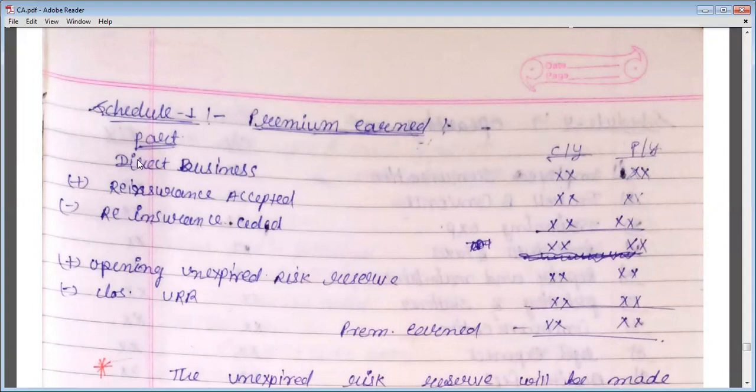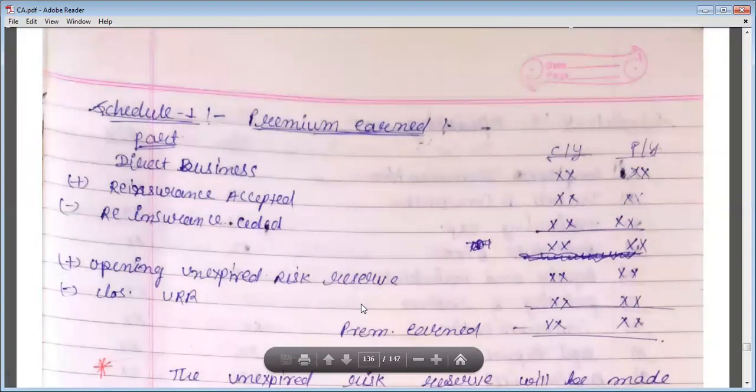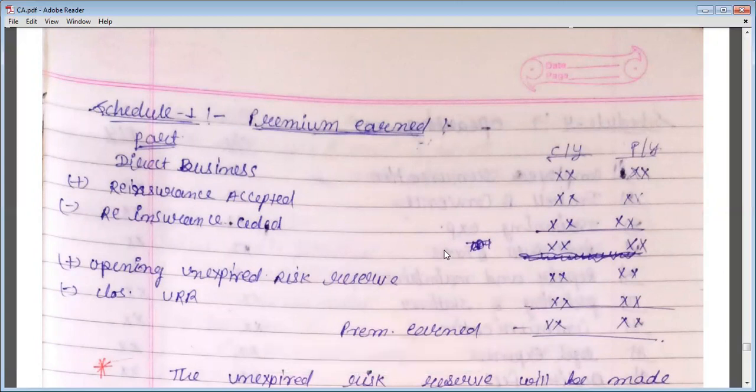Then you will add reinsurance accepted, less reinsurance ceded or cancelled, and add the opening unexpired risk reserve and less the closing unexpired risk reserve. So the resultant amount will be the premium earned, and you will write that premium earned in the revenue account in schedule number 1.